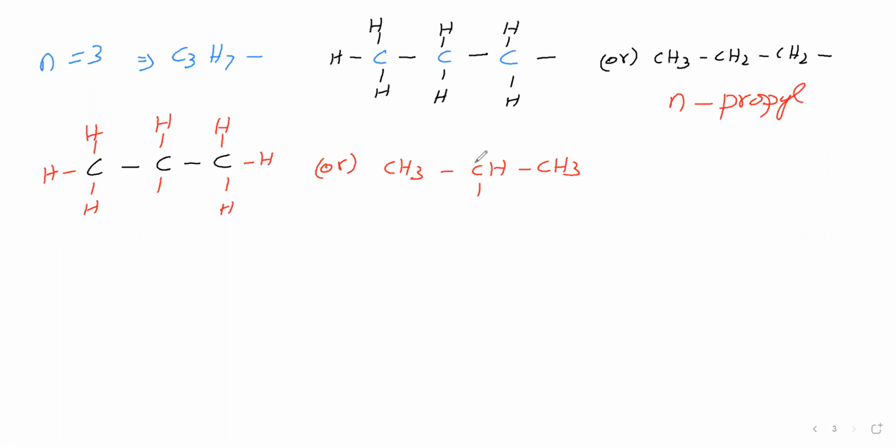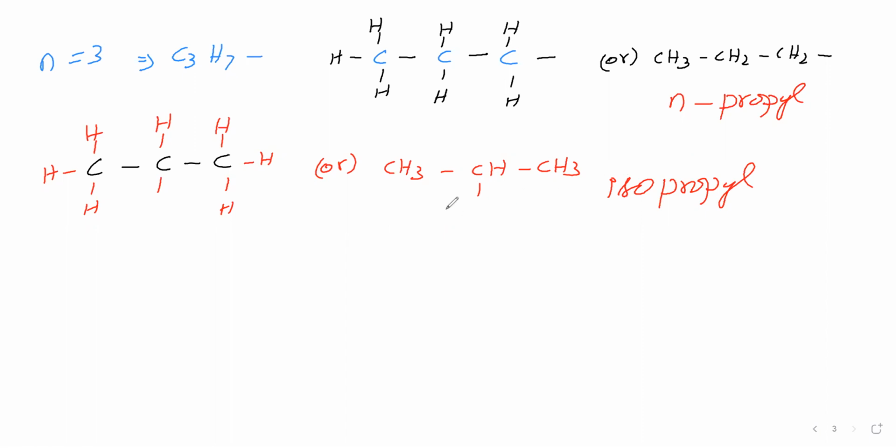Here, this second carbon is looking for another atom to make a bond. This second carbon is having one methyl group on the left side and one methyl group on the right side. If the second carbon is having two methyl groups, then we can say the word iso. Totally 3 carbon atoms are there, therefore prop, then we include yl. So we can call this isopropyl.